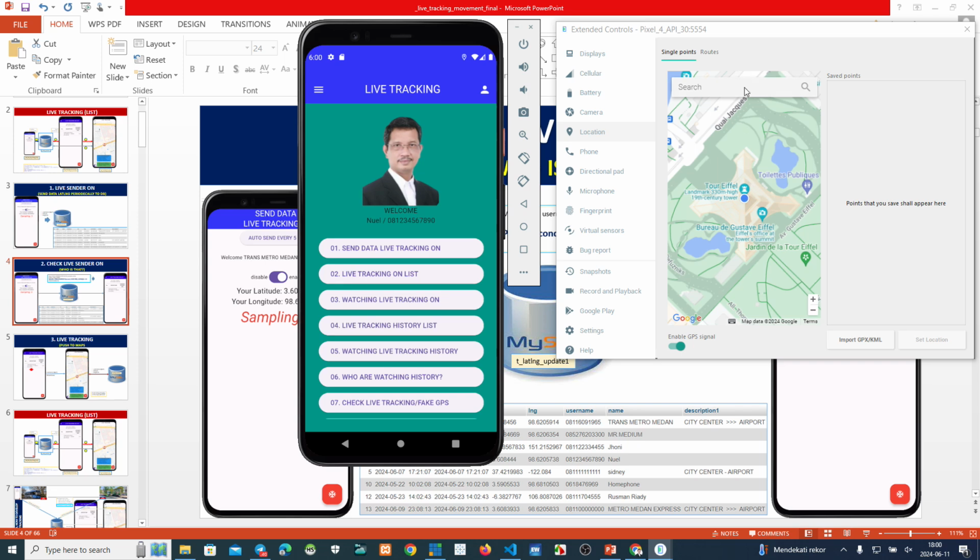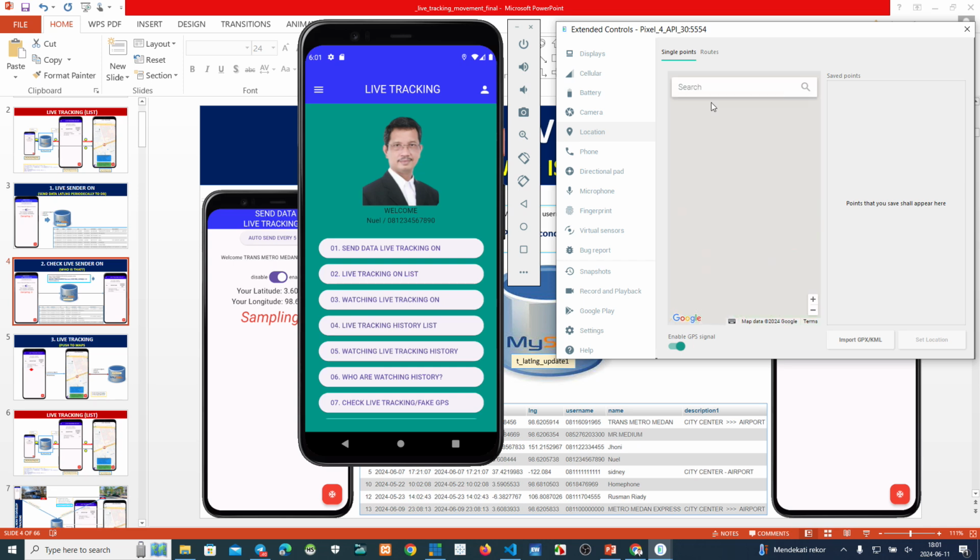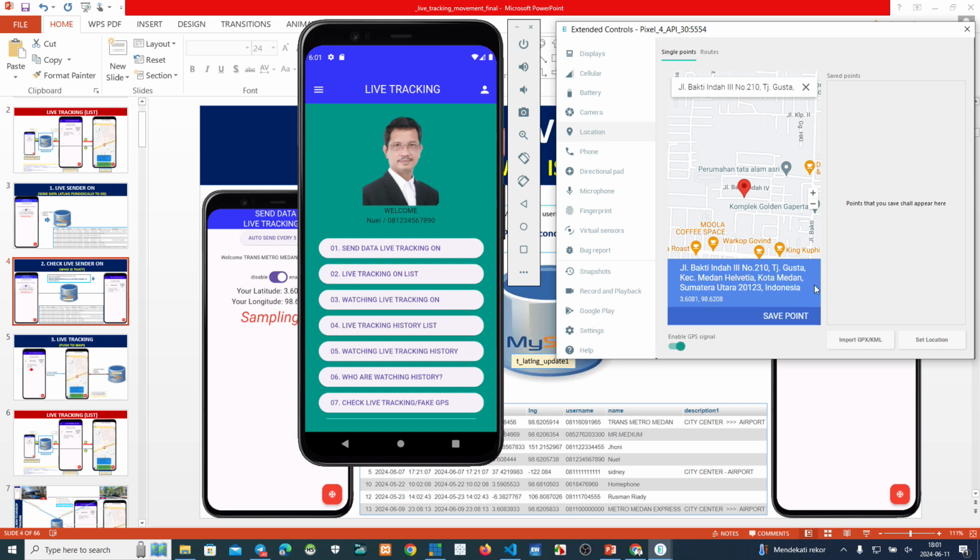But now I want to set it to Medan. Okay. For example, I use a place near my house. Yeah. Set this one. Okay.